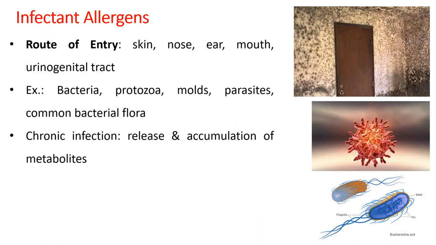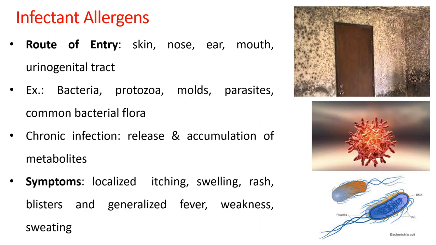Chronic infection in an individual leads to release or secretion and accumulation of certain metabolites, and this is because of the dysfunction of the liver. Further, our common body flora can prove to be toxic, and it remains unnoticed, as while taking the swab the common body flora is excluded, and the results come as negative for other foreign bacteria or microbes.